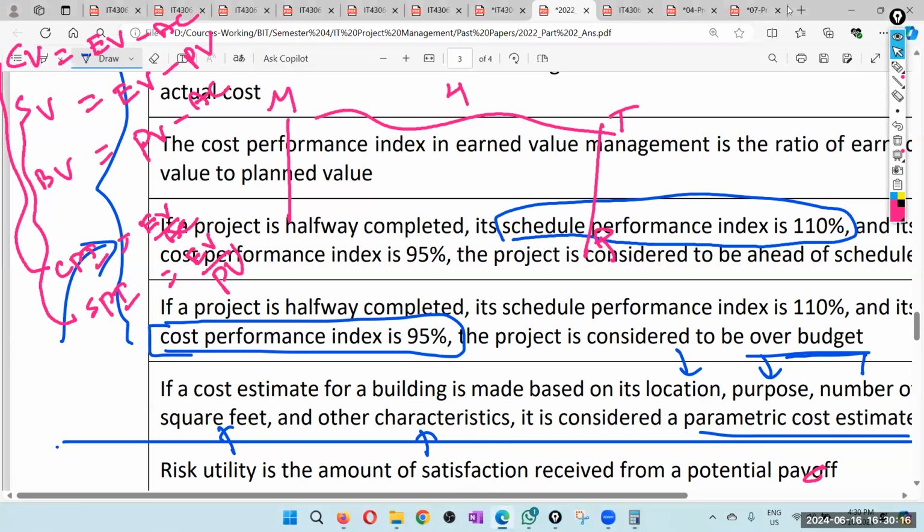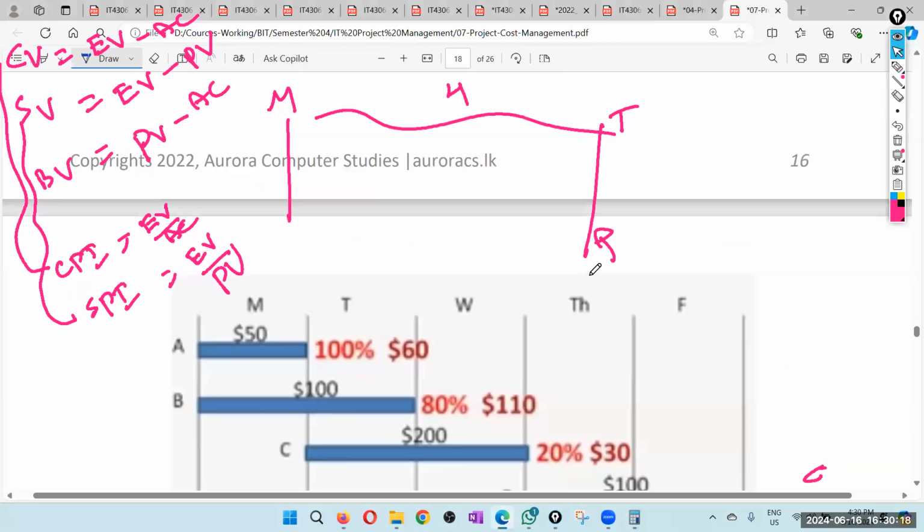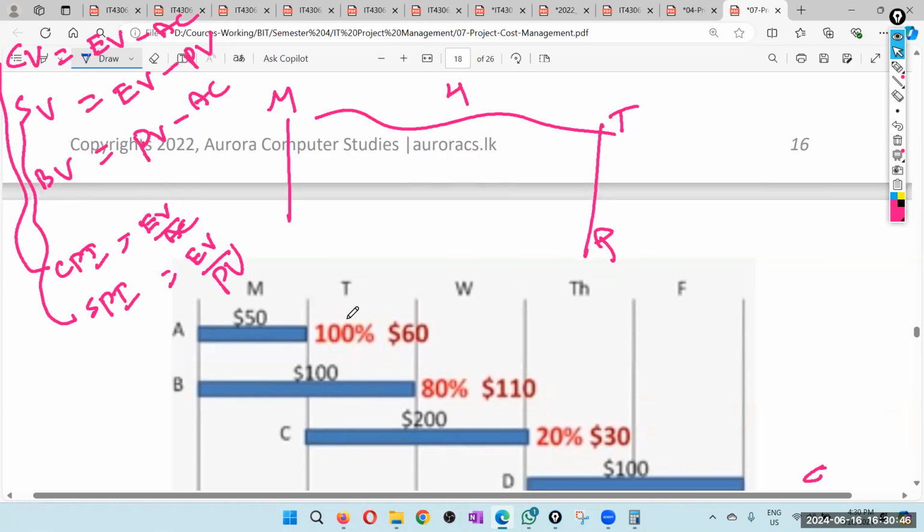Right, but this is not the end of the costing. Now we know how to calculate those basic things: what is plan value, what is earn value, what is actual cost. We know how to calculate the cost variance, schedule variance, and budget variance. The ratio related to cost variance is the cost performance index, and the ratio related to schedule variance is the schedule performance index. Okay.